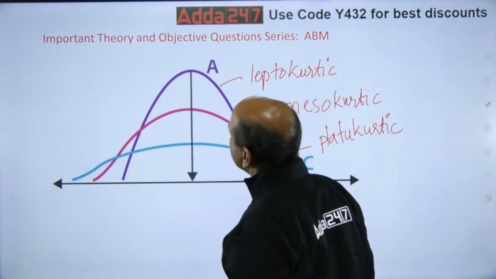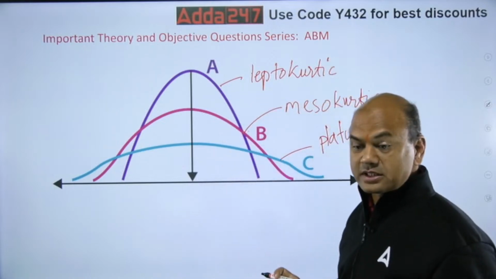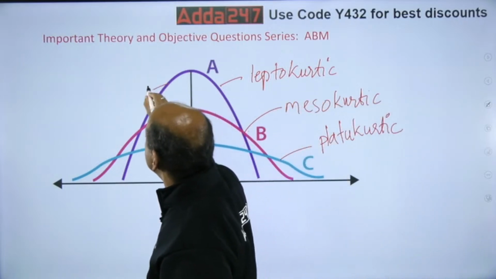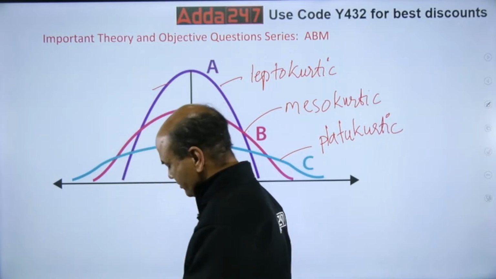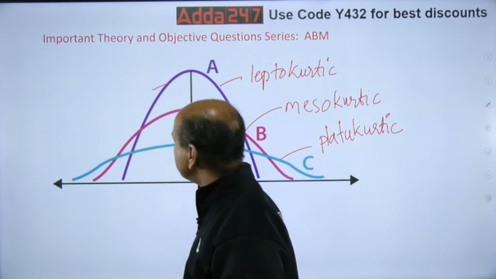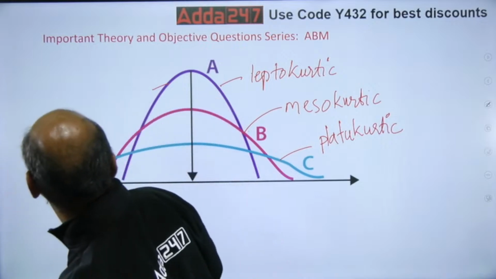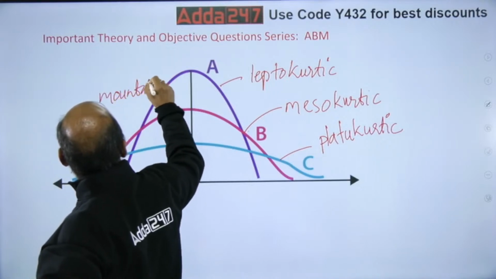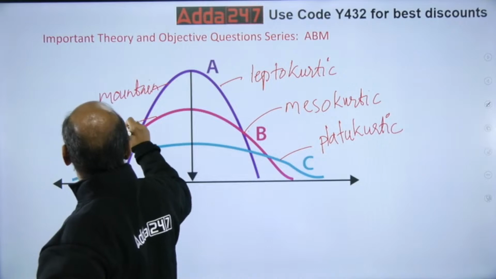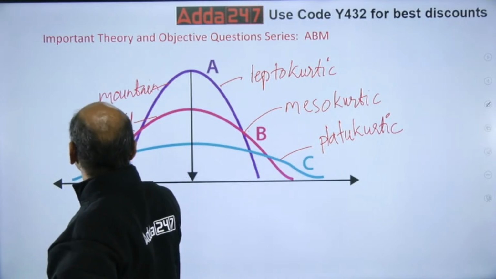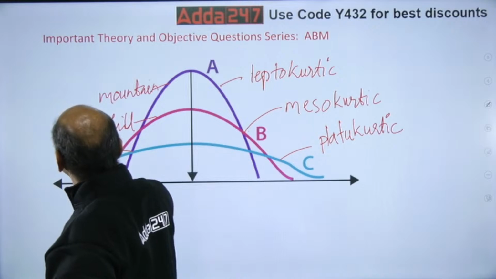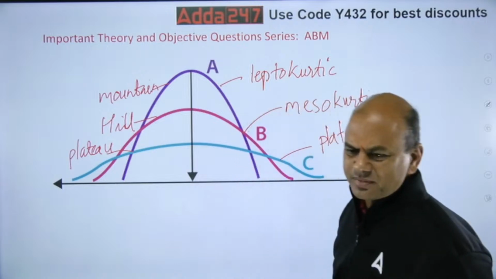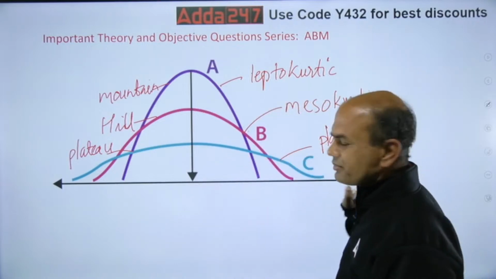Here, this curve, leptokurtic, is a steep curve. Steep means mountain. Let's call this simple. This is a mountain, isn't it? This is a hill. And this is a plateau. Plateau means plain area. You had this in your geography at school level. So it is the same: lepto, meso and plateau.